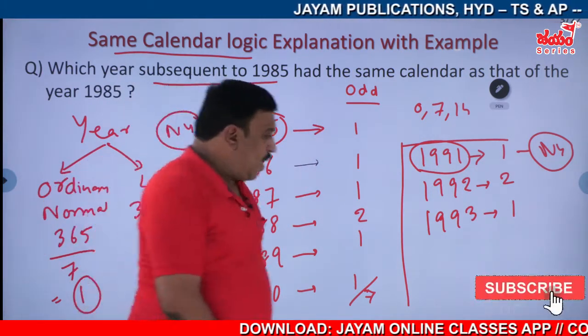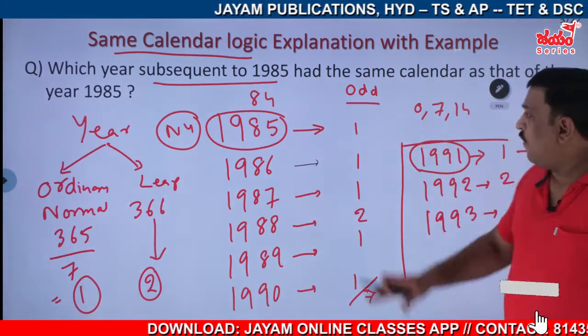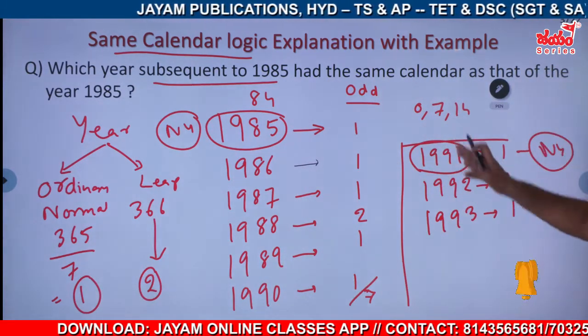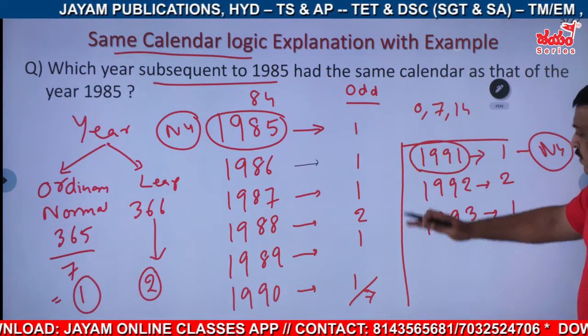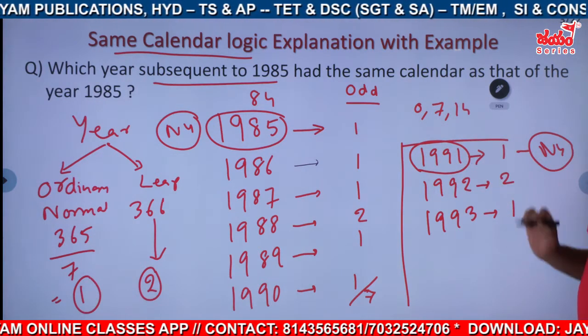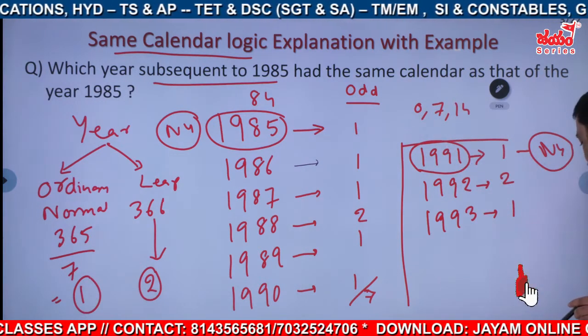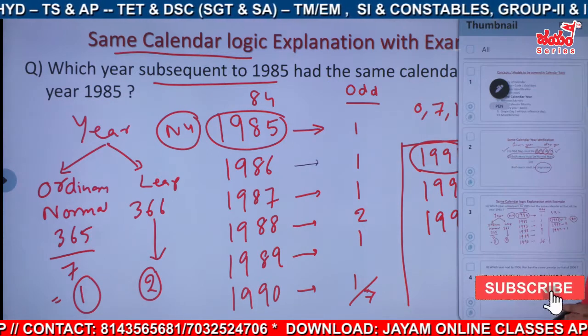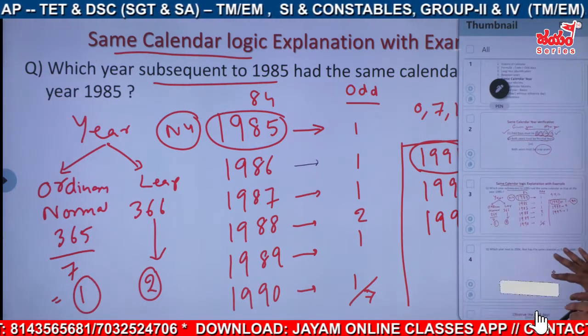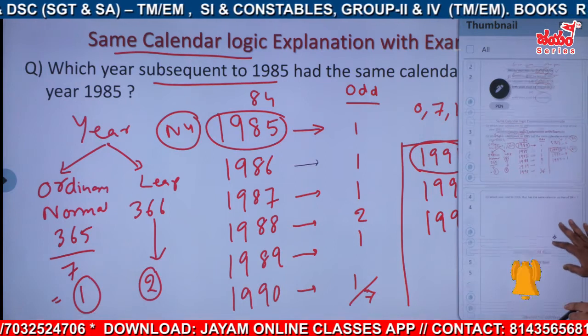Now, after how many years did we get this one? 1985, after how many years did we get 1991?